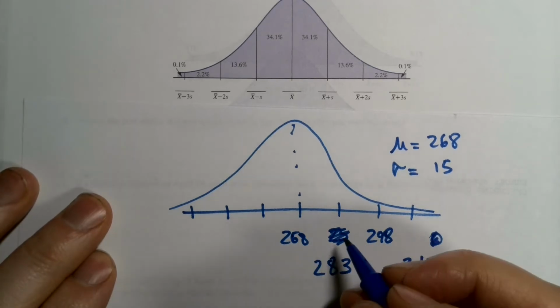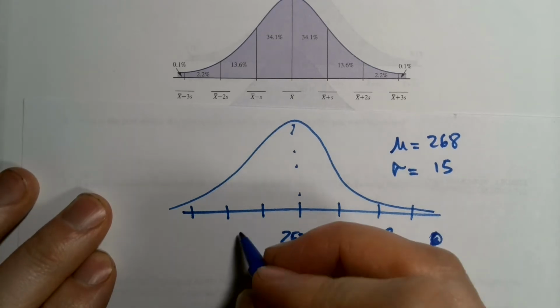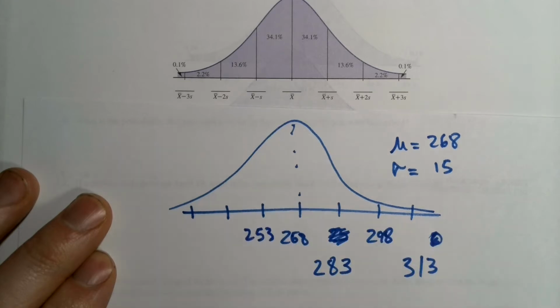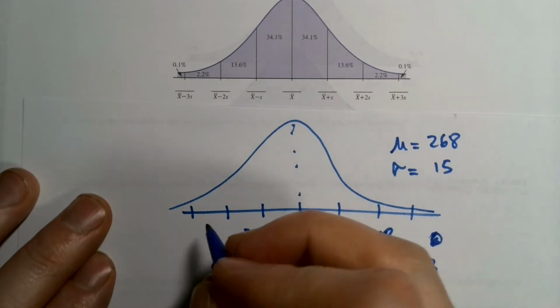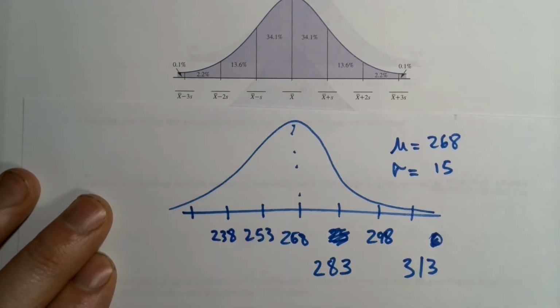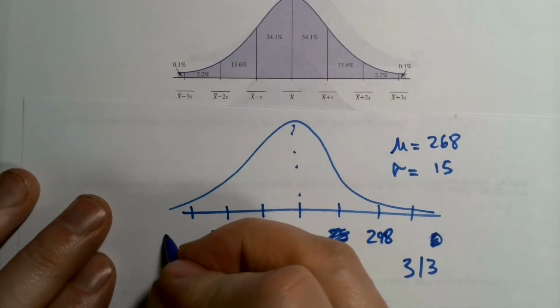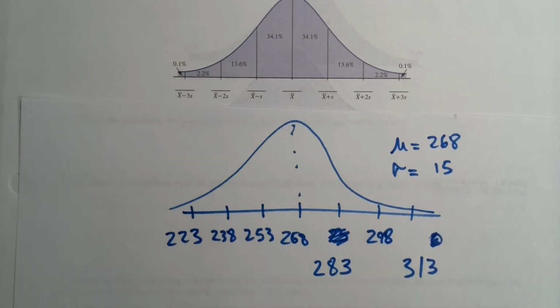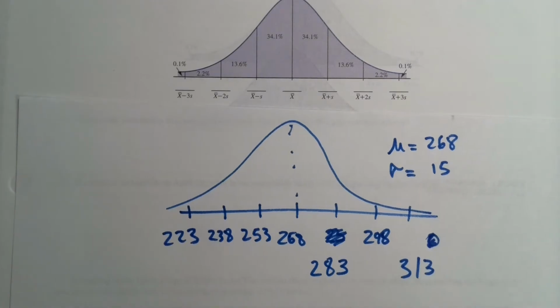And then we subtract to go this way, so that was the one I had there, 253, and subtract again. Boy, I'm going to stop embarrassing myself and use a calculator. Stop laughing, I hear you all. And then one more, 223. Okay, so these are the lengths in days of pregnancies.